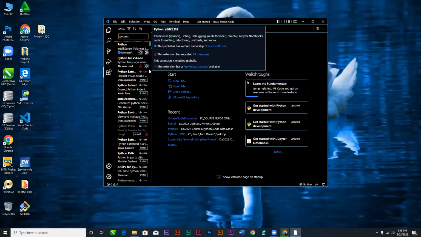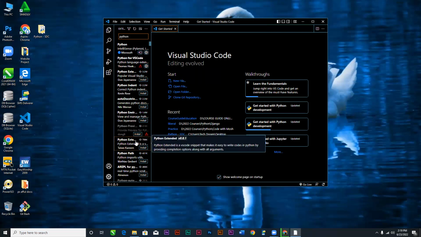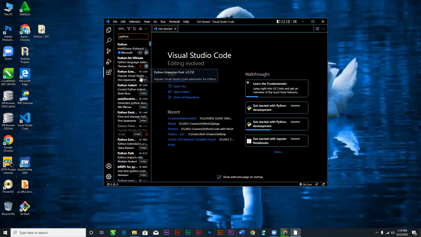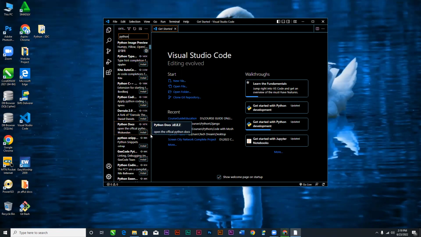So when it comes like this, then you click on the install button below it, and then you will be able to add it to your extensions so that you can create that connection between your Python software and then allow you to write your Python language.